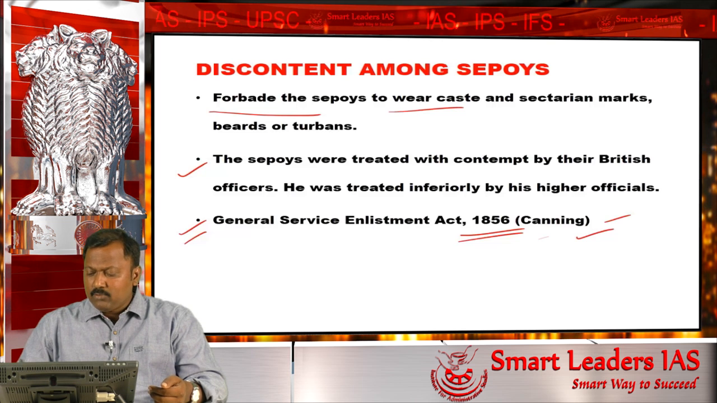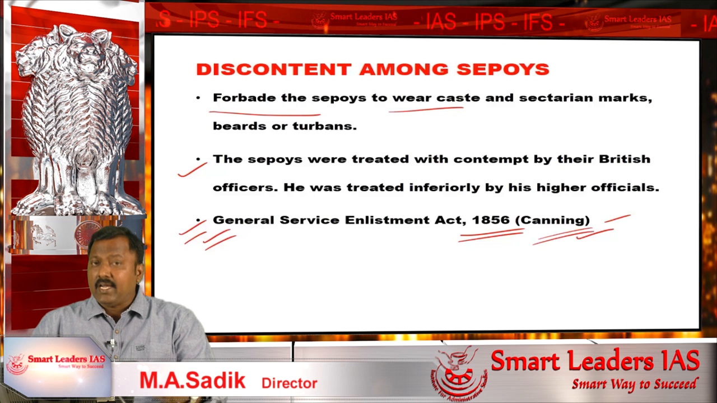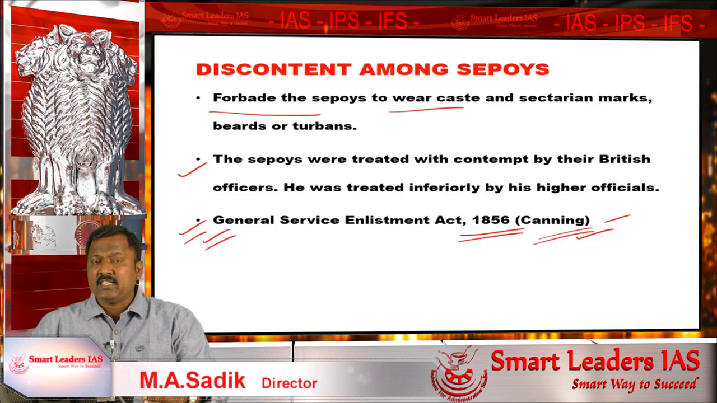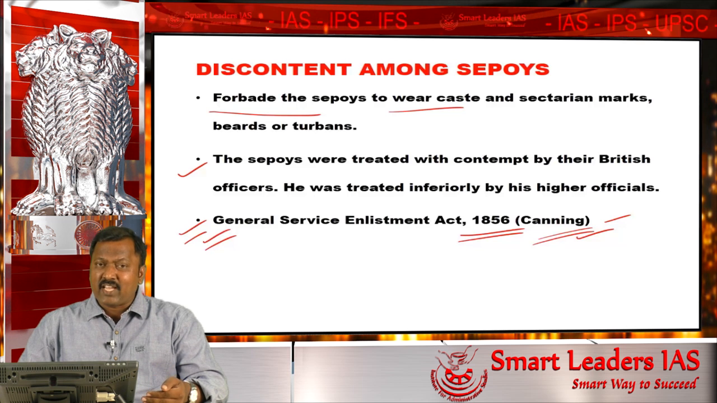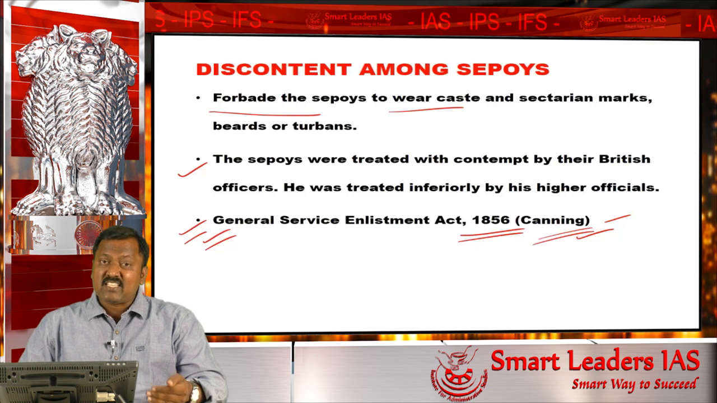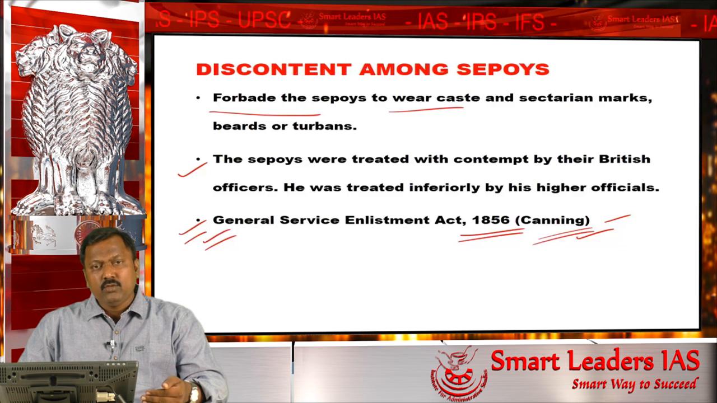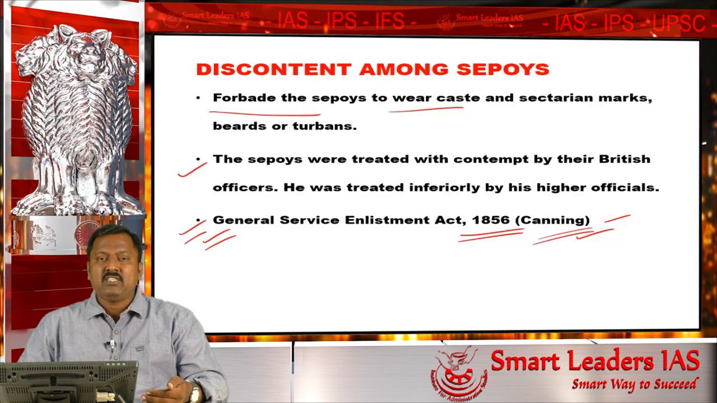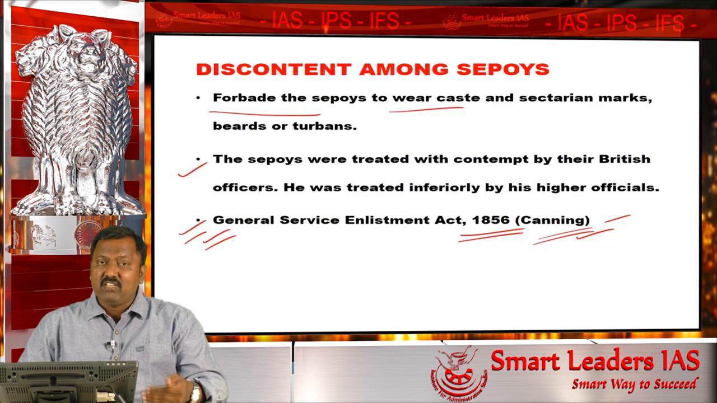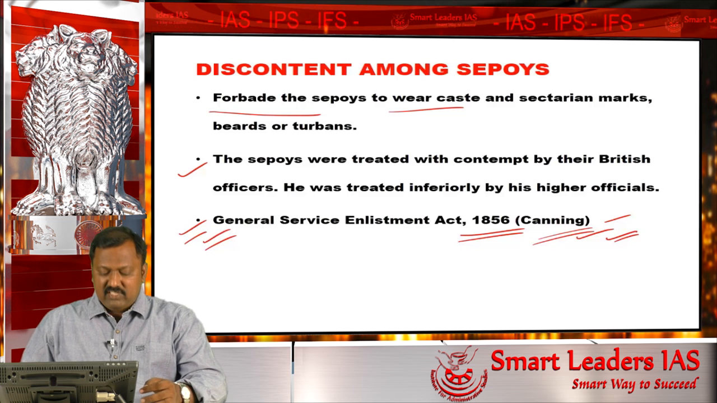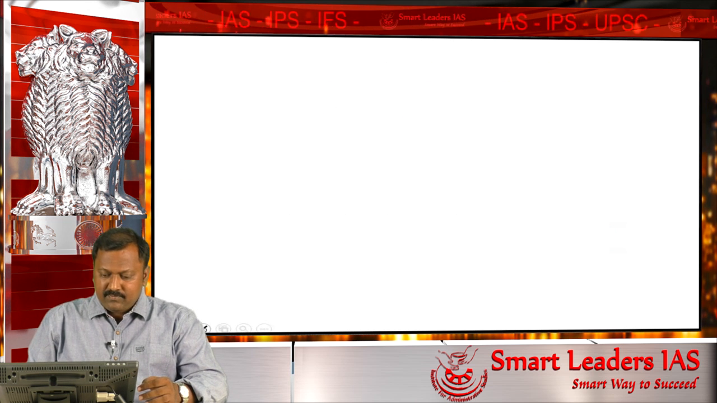But when Canning came to India, he passed the General Services Enlistment Act. By this Act, a new recruit who joined the East India Company had to sign a document. According to this document, he should be ready to work anywhere in the world without any extra benefits. So this is the General Services Enlistment Act. Next we'll see the other problem of the soldiers.